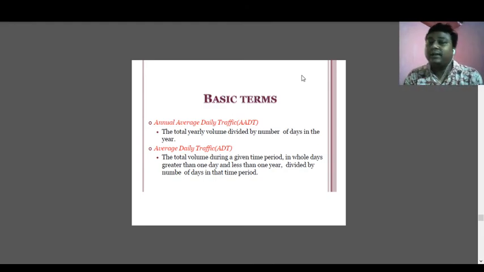So the total volume per day will be represented as the AADT. And what is ADT? The total number of volume during a given time period in a whole day, greater than 1 day or less than 1 year. So ADT should always be less than 1 year and can be greater than 1 day.